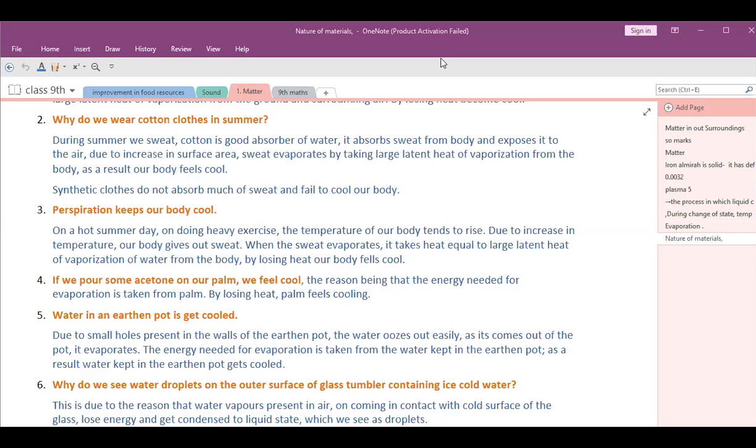Okay. Vaibhavi, clear? Vaibhavi, clear? She's not there. Ashish. Ma'am, can you repeat the answer? Yes, ma'am.